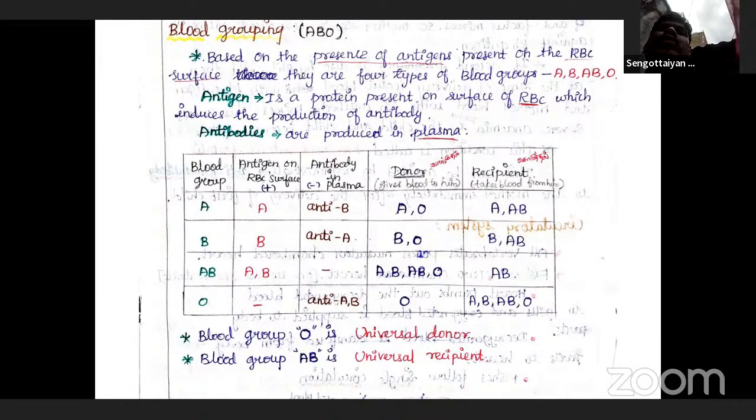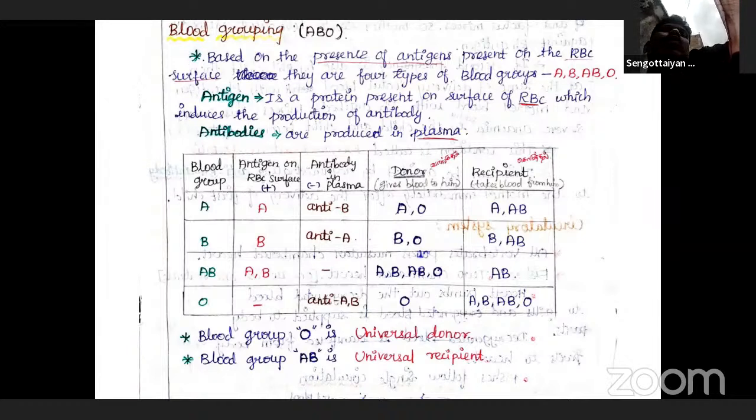What are the four blood groups? A blood group, B blood group, AB blood group when both are combined, and O blood group, the absence of all antigens.